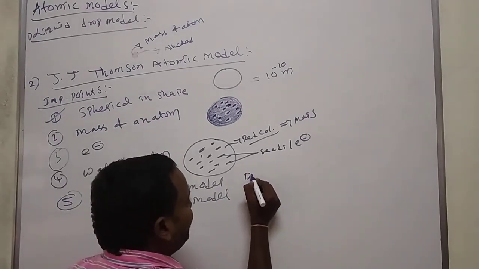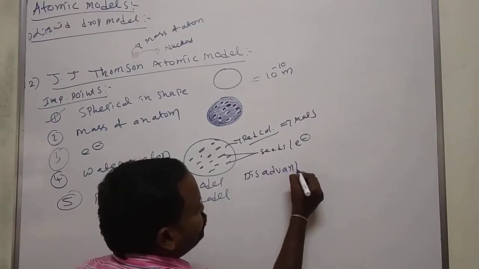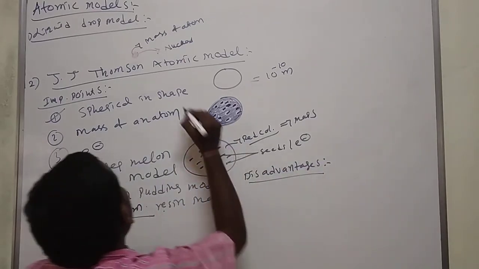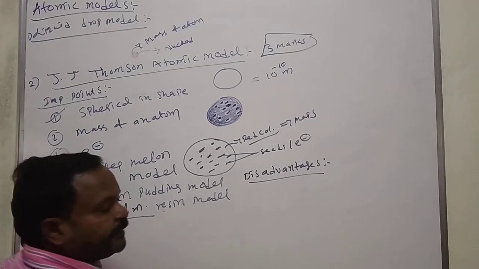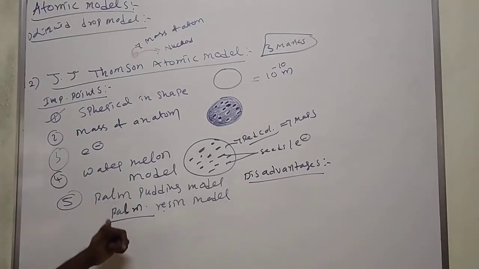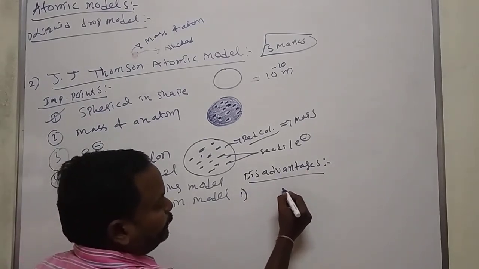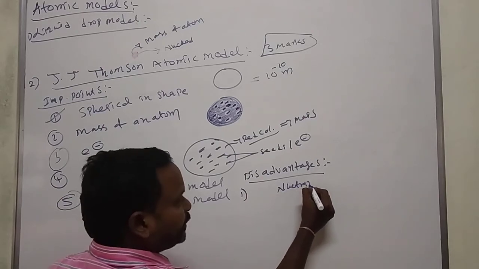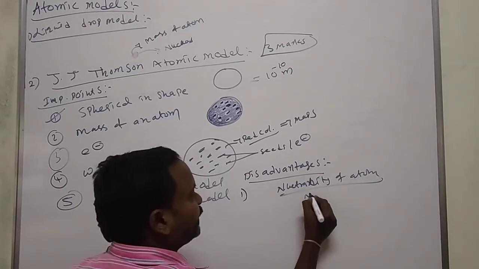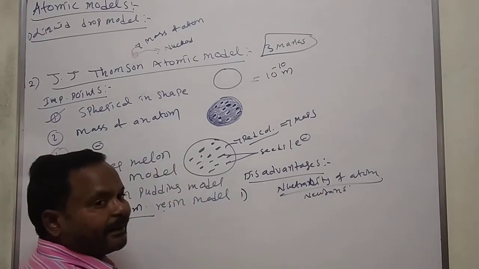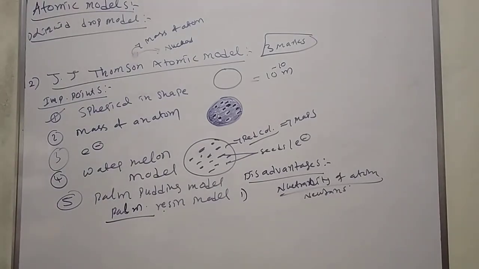Then see the disadvantages. This is an important question, a compulsory question for 3 marks in PU. Disadvantages: it doesn't explain the neutrality of the atom, nowadays we call it neutrons. It fails to explain the neutrality of an atom or the position of neutrons.